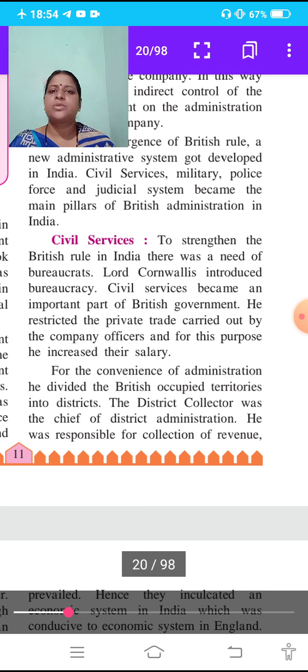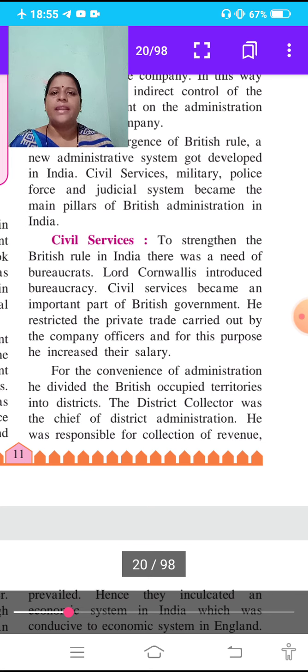For the convenience of administration, he divided the British occupied territories into different districts.